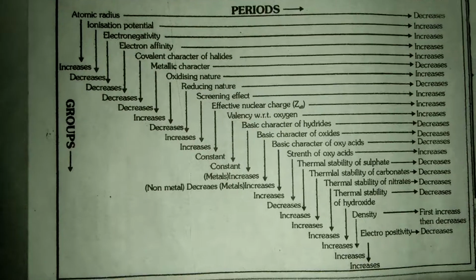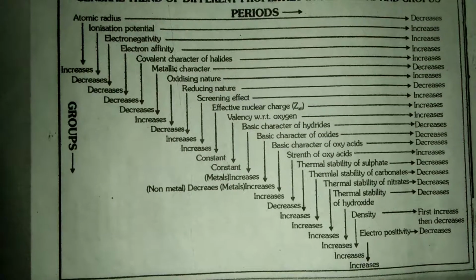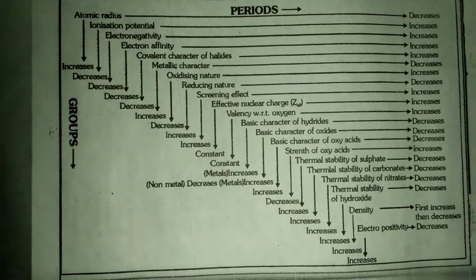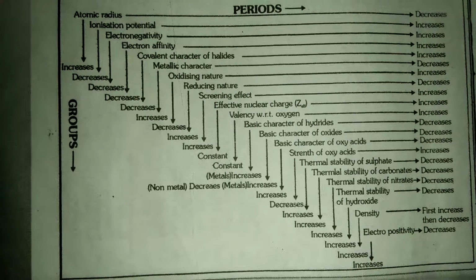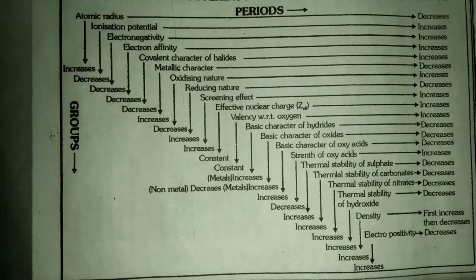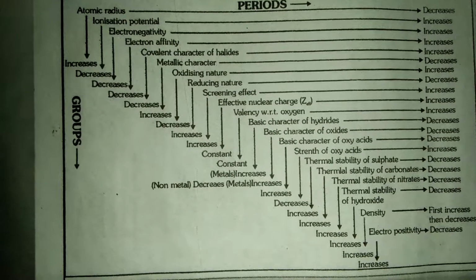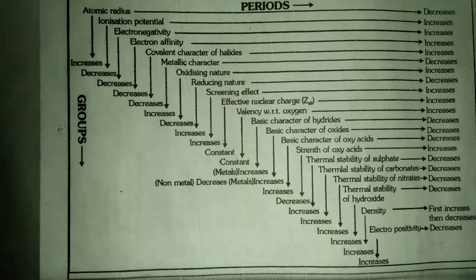Basic character of oxyacid, it will decrease along the periods and for non-metals in the group it will decrease, and for metals it will increase. The strength of oxyacid will increase along the period and decrease along the group. Thermal stability of sulfide decreases along the group and increases along the period.